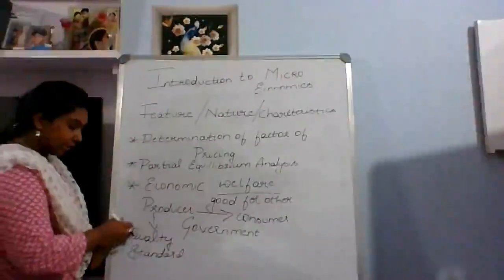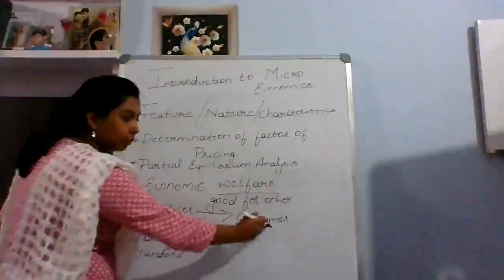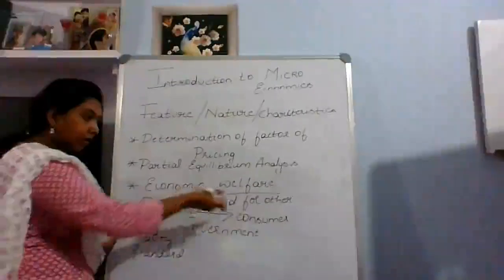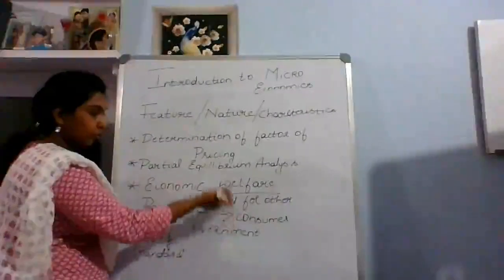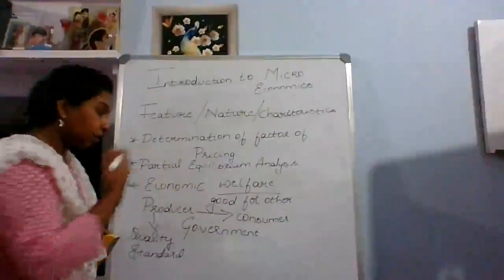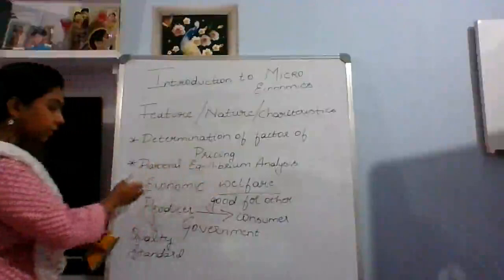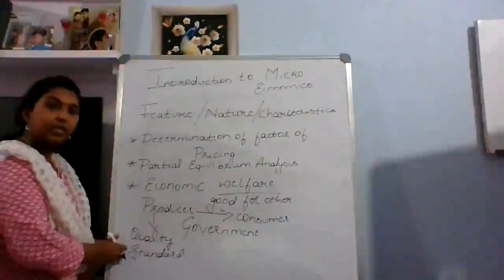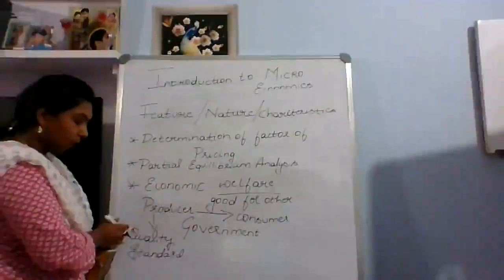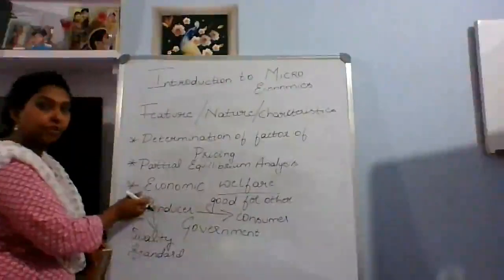So these products will be moved to the consumer. So is he not doing good for the consumer? Of course, it is economic welfare. I am taking care of the other person's welfare. So the producer is producing a standard and quality product for the consumer, and the consumer will always have faith in the producer.